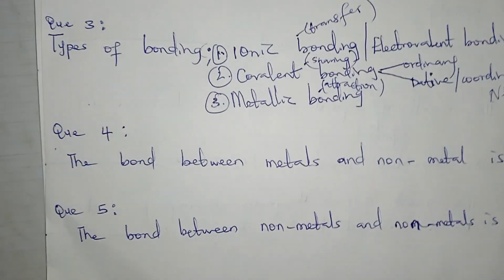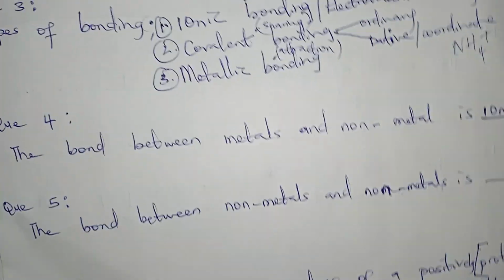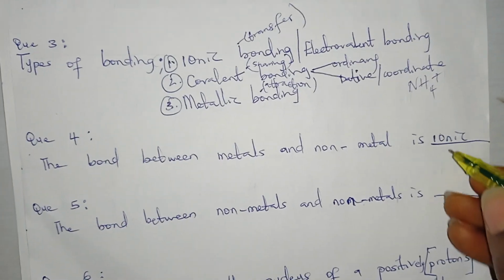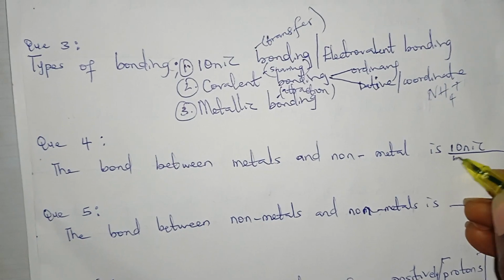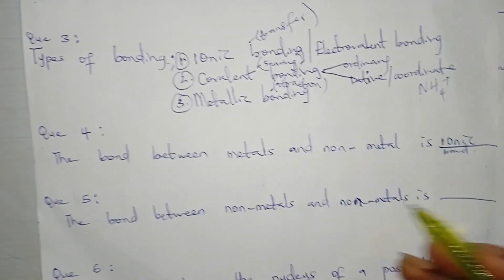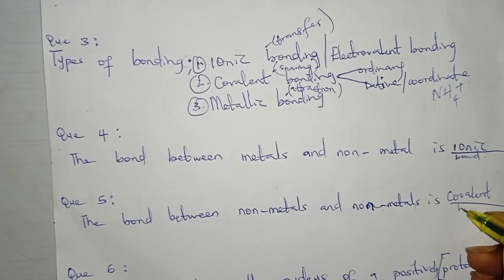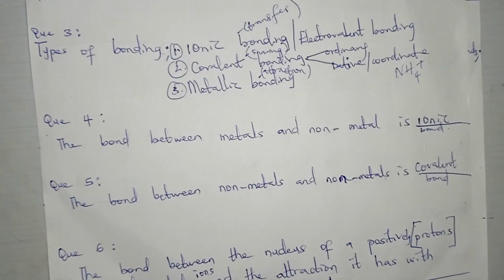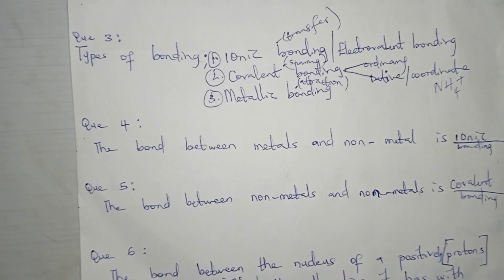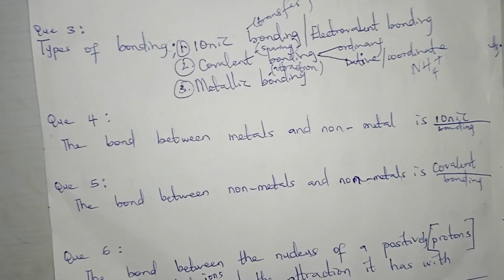So let's move to the fourth one. The bond between metals and non-metals is dash. It's called ionic bonding. Now, the bond between non-metals and non-metals is called covalent bonding. You need to know that this bond between non-metals and non-metals also includes the bond between non-metals and metalloids.